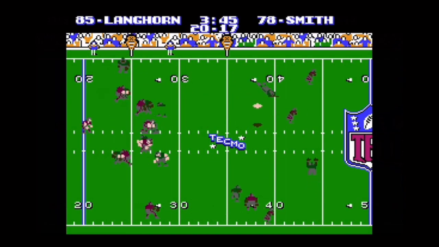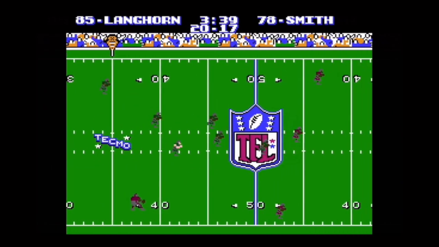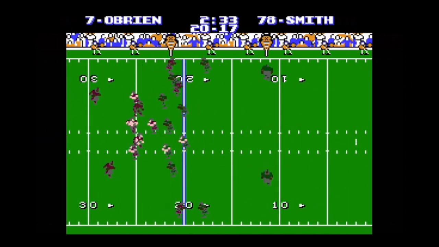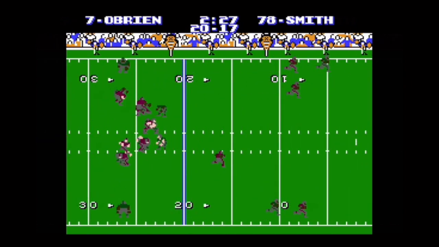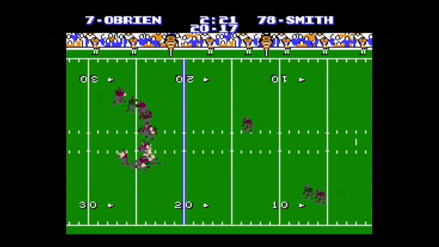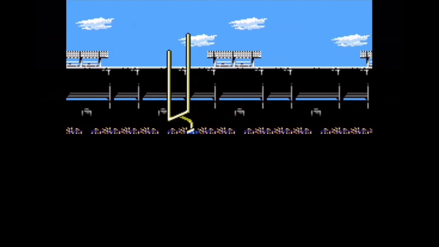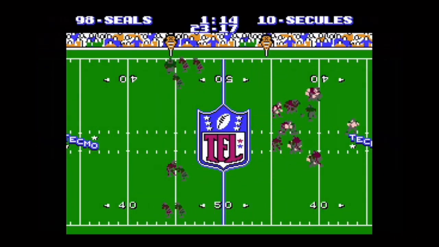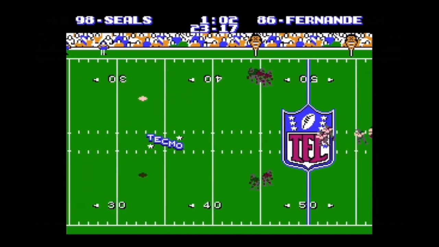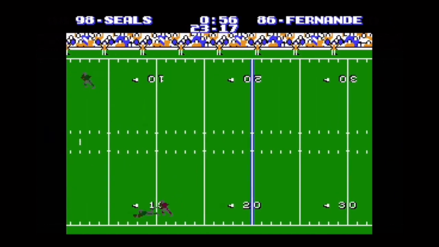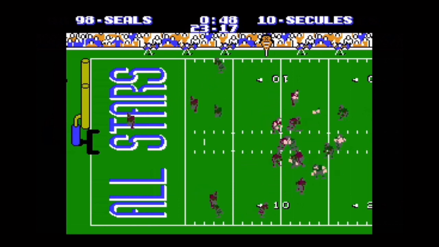Ken O'Brien once again throws it to Langhorne, gets past midfield. He's at the 45, stopped on the 42-yard line. Ken O'Brien scrambles. He gets clobbered, sacked by Kurt Govea once again, and ends up becoming a field goal. Scott Secures is looking to close the game-winning drive where they could advance. Can they do it this round? Yes, they can. He throws it to Fernando, close to the touchdown.